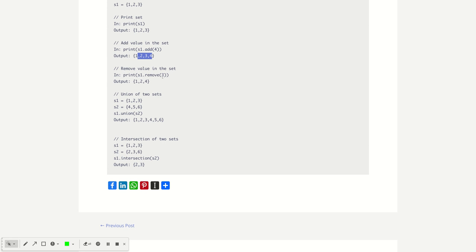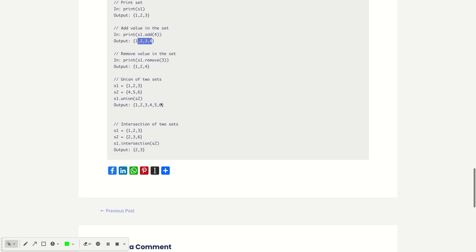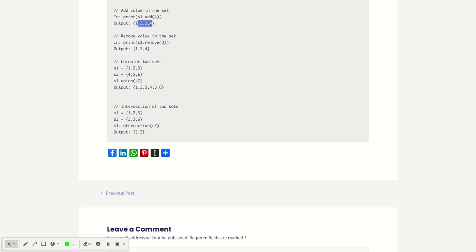If I want the union of two sets, it is also very easy. Just define two sets, s1 and s2, then use the union function. So it will give the values 1 2 3 4 5 6. If I want to get the common values from the sets, then I will use the intersection function. So it will give me the common values from both of these sets, it's 2 and 3.